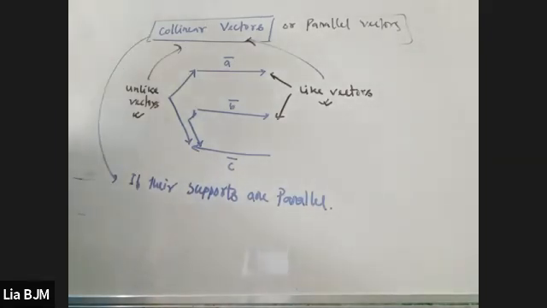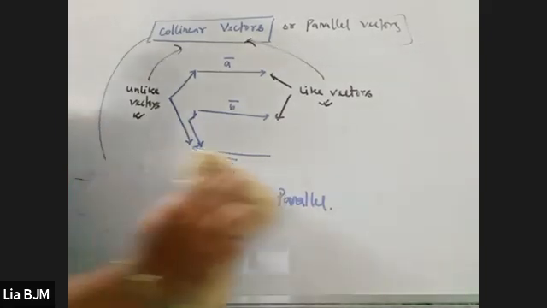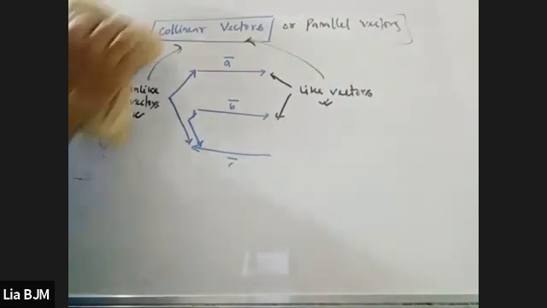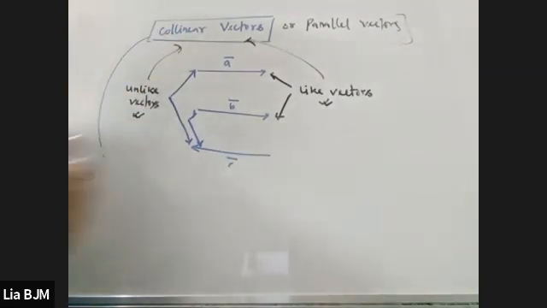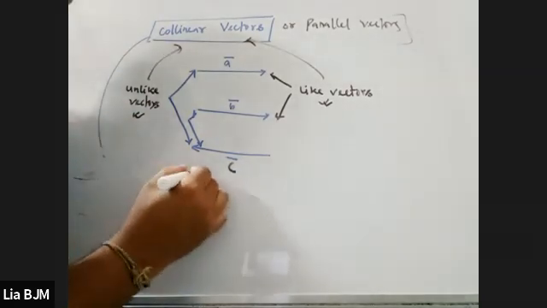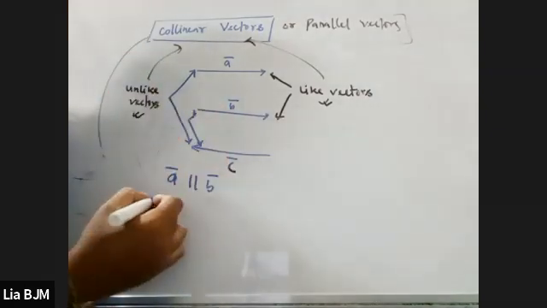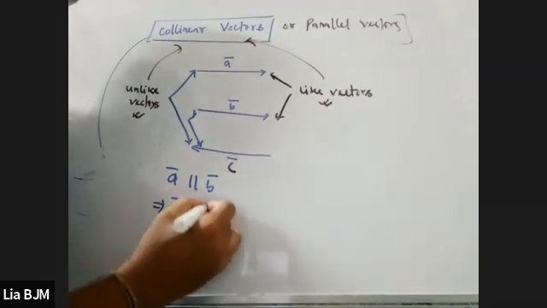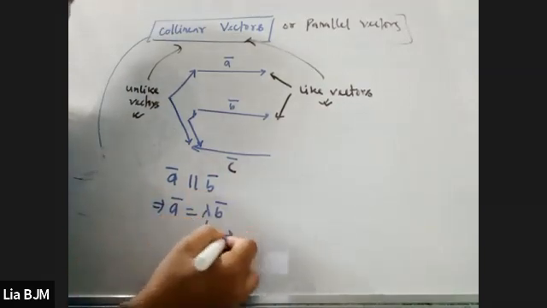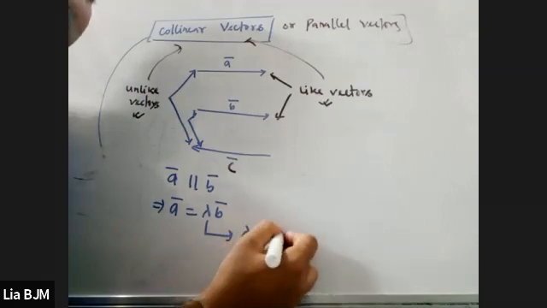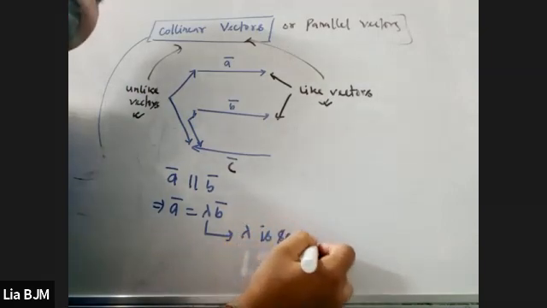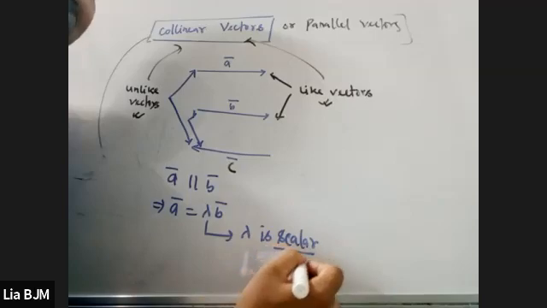Now listen carefully, my dear ones. If I say that vector A and vector B are parallel, that means vector A is parallel to vector B, then how can we equate it? The equation is A vector equals lambda times B vector. What is the meaning of lambda? Lambda is a scalar. What do you mean by scalar? A scalar is basically nothing but a constant. Do you understand that?